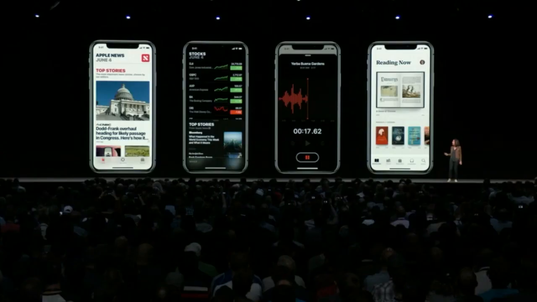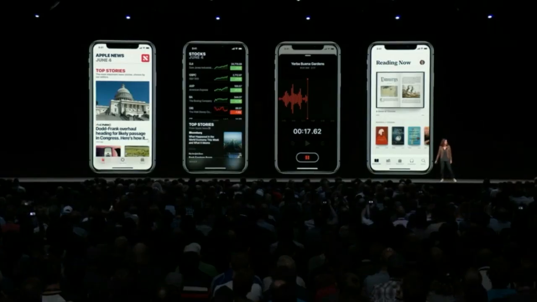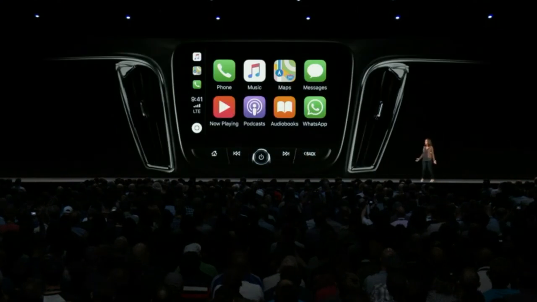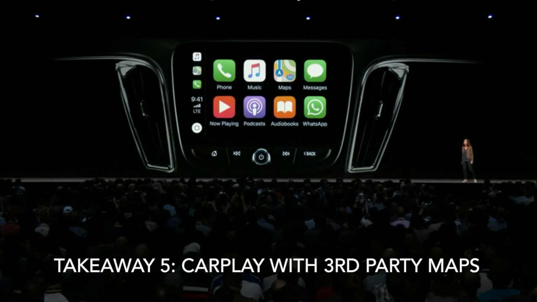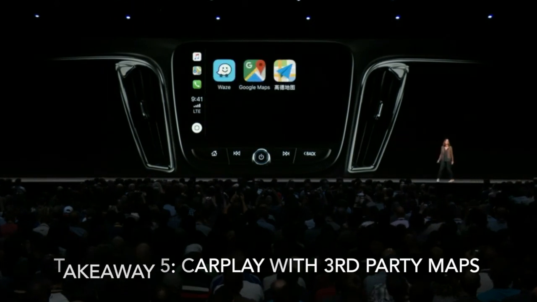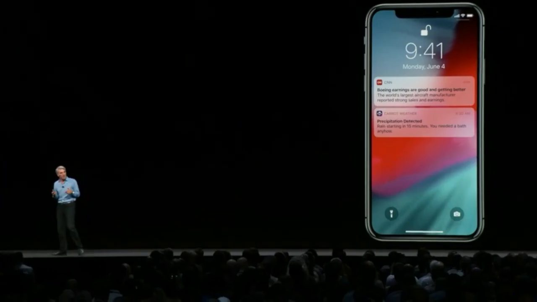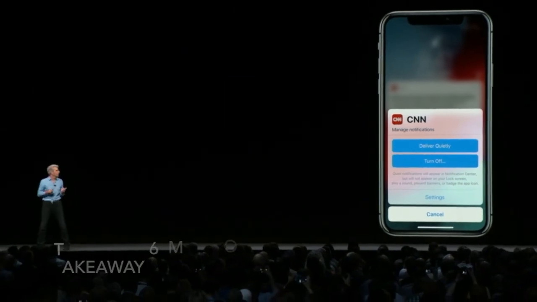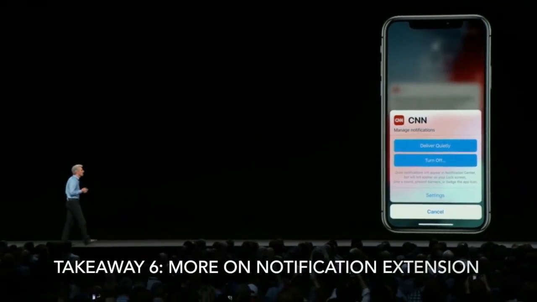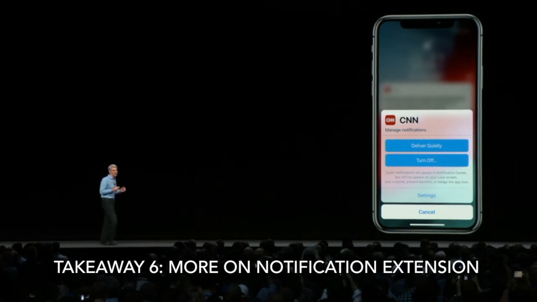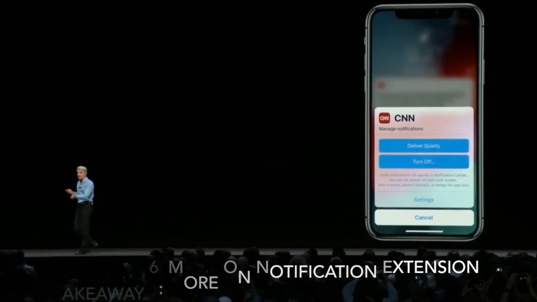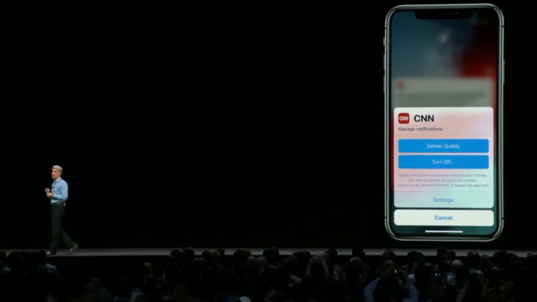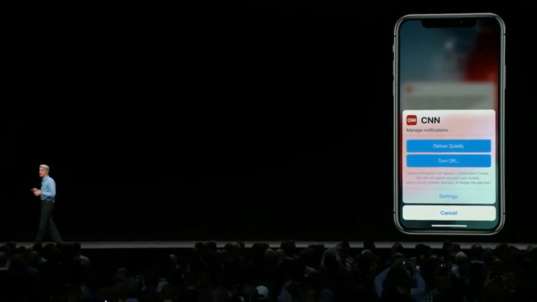But we also have a smart and safe way to use your apps in the car. I think you know I'm talking about CarPlay. What you might not know is with iOS 12, CarPlay will also support third-party navigation apps. We're enabling what we call instant tuning for notifications right from the lock screen. You can press in to a notification, and from there you can decide to send future notifications from that app directly to Notification Center, bypassing your lock screen, or turn them off altogether.